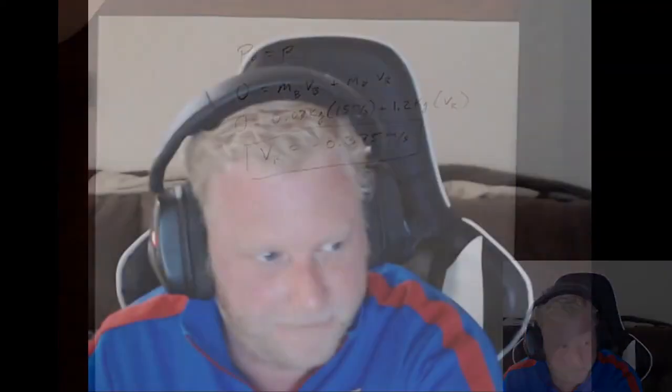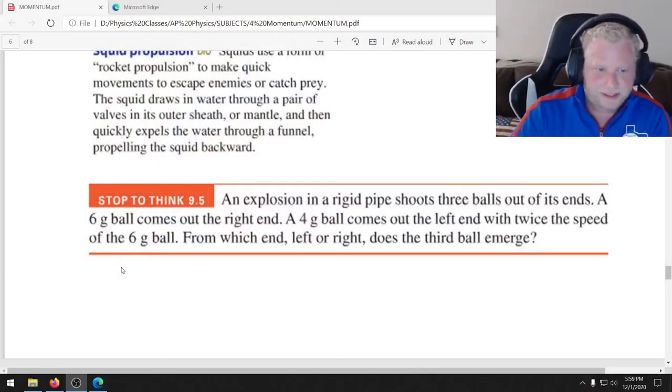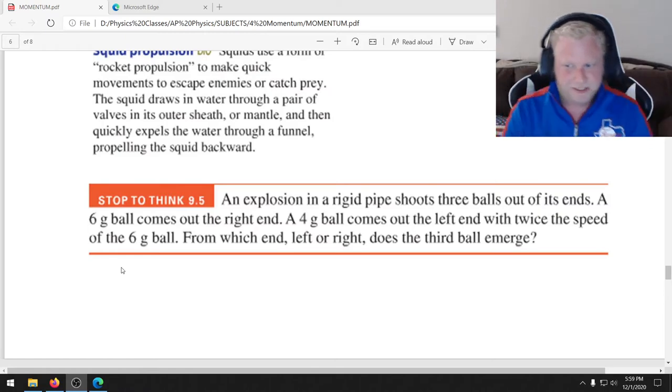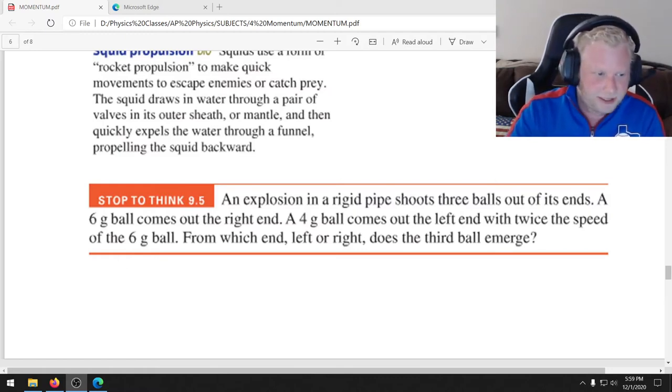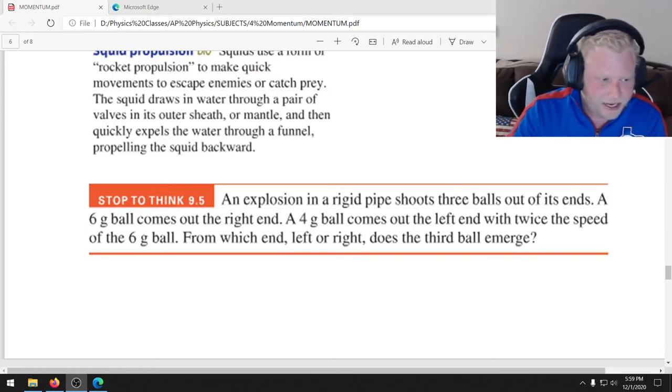So, take a look at question 9.5, stop to think, in the notes. We've got an explosion in a rigid pipe. It shoots 3 balls out of its ends. A 6-gram ball comes out of the right end. A 4-gram ball comes out of the left with twice the speed of the 6-gram. And we want to know from which end, left or right, does the third ball emerge. So go ahead, pause the video, and see if you can't work that out.